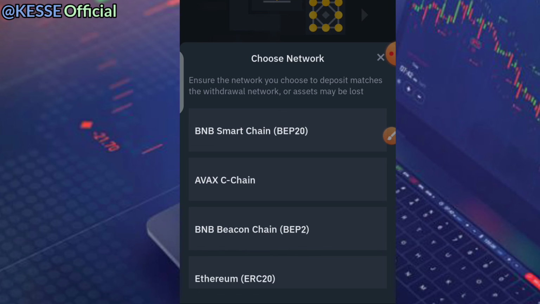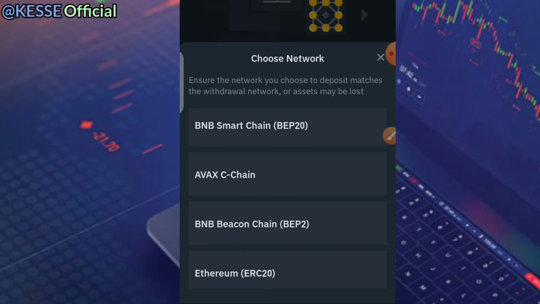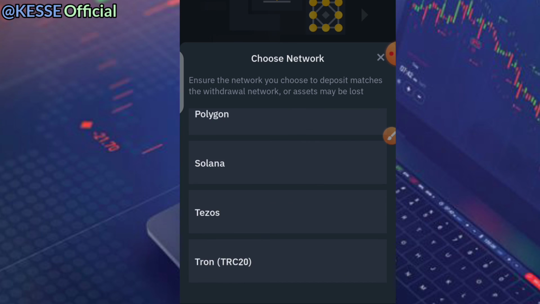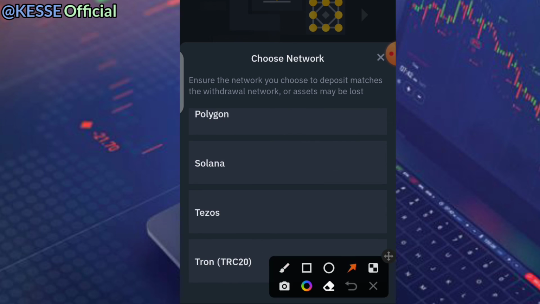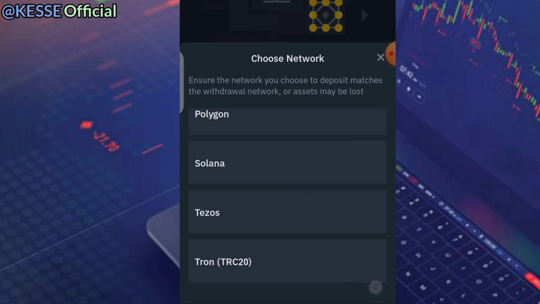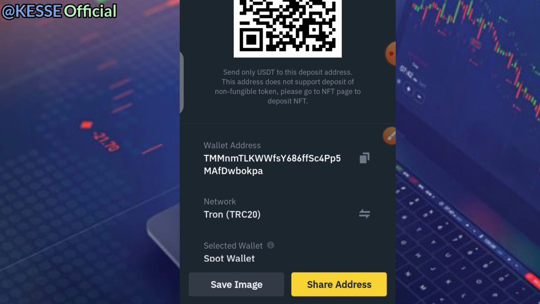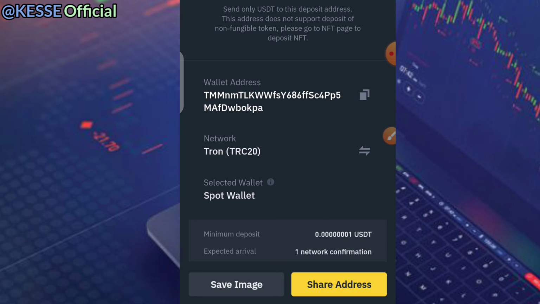So imagine you want to receive a coin from someone from another place. All you need to do is come here, select the particular coin, and tell the person the particular coin that you want to receive from them. So imagine I want to use USDT. I always advise everyone who wants to use USDT to use this particular Tron 20, which is TRC20. It has a limited gas fee, a limited fee which can be charged when you want to transfer to someone. If you want to receive, Binance will give you your wallet address, which you just copy and send to the person.